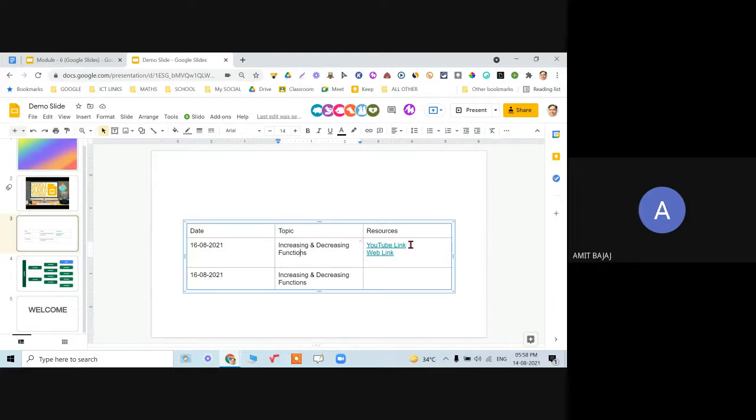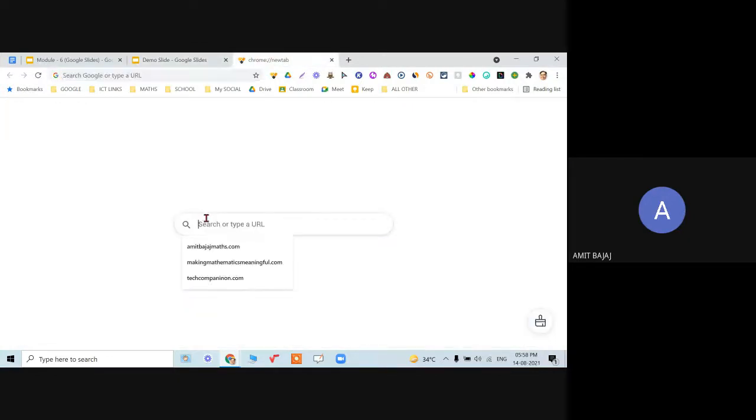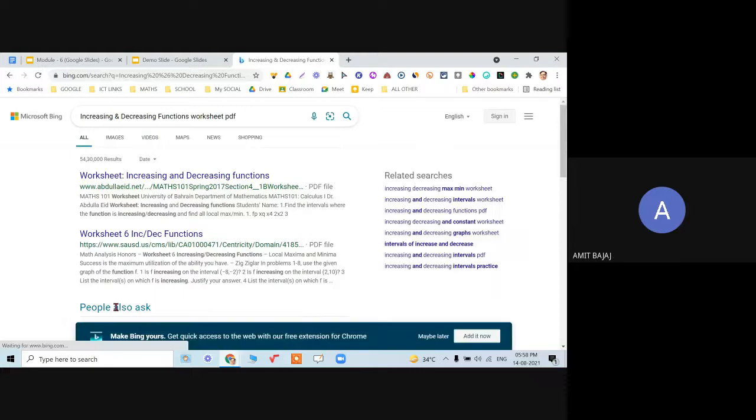Right, so I will create the hyperlinks. This is referred to as the hyperlinks, wherein I am typing, say, even I can go for some worksheet. And now when I come over here, let me press Control C and then Control V, a worksheet PDF. You may have your own PDFs, of course, you must have created that. So you can always upload that from your laptop as well. I'll show you the method.